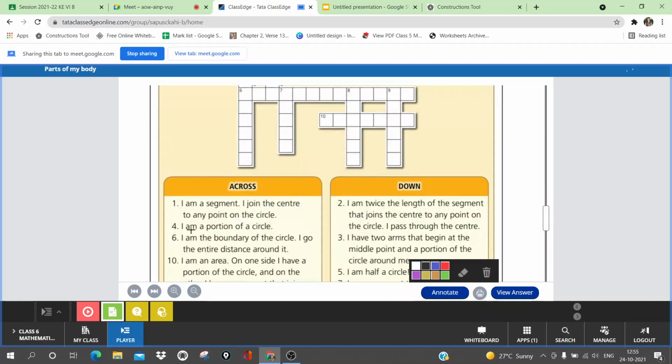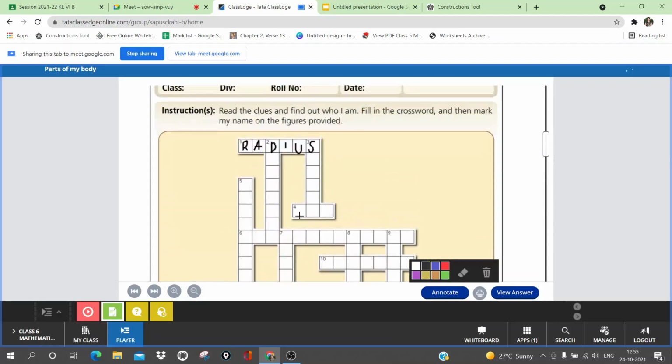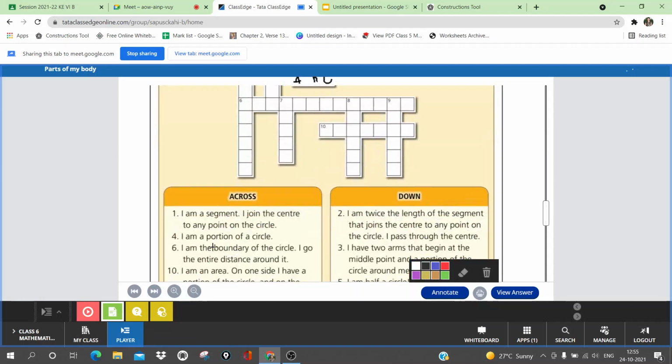Now next is, I am a portion of a circle. I am a portion of the circumference. Arc. Very good. Arc is the correct answer. You all are very smart, huh? You all have studied. You all have learned. Thank you, ma'am. Next, I am the boundary of the circle. I go the entire distance. Circumference. Very good. Circumference is the correct answer.